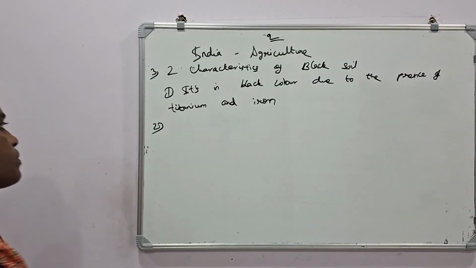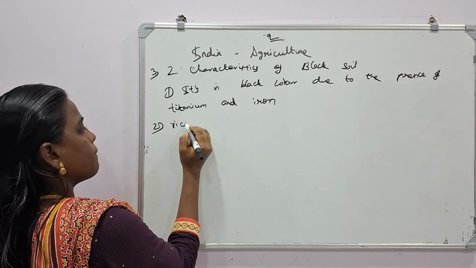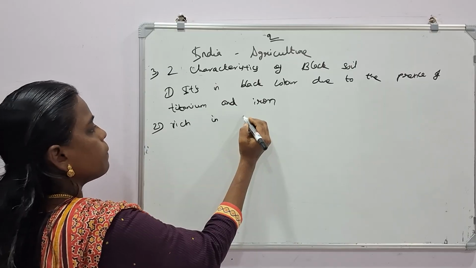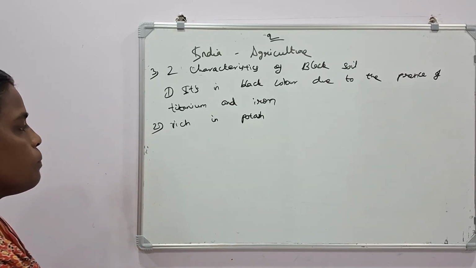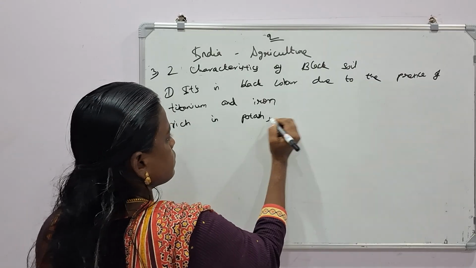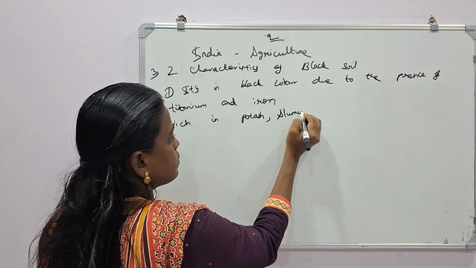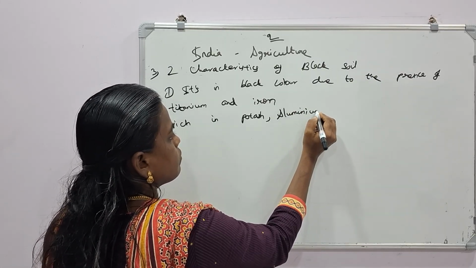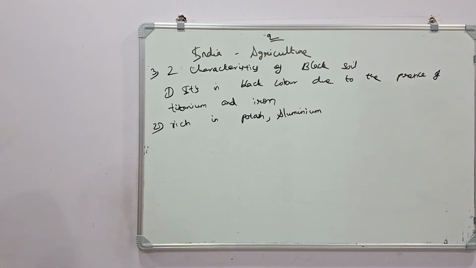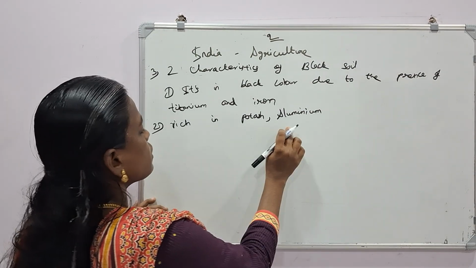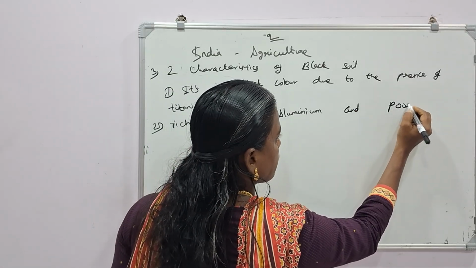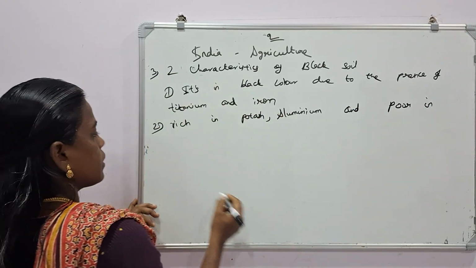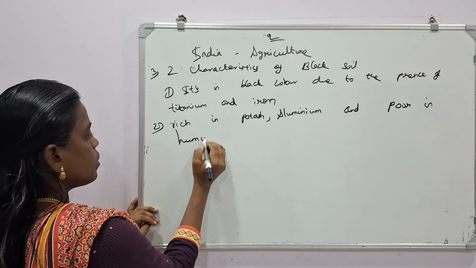Second one, rich in potash, aluminium and poor in humus.